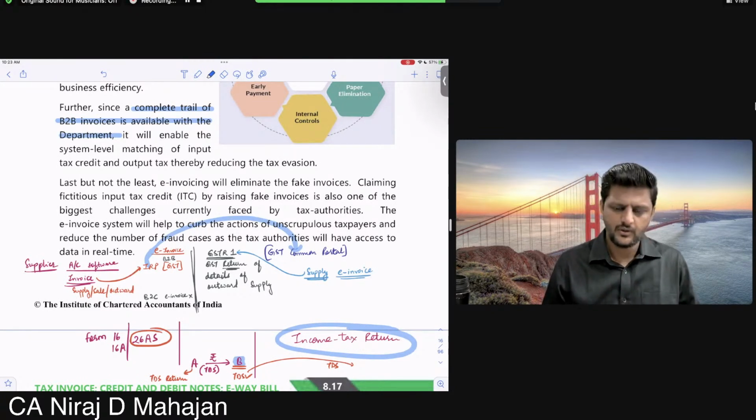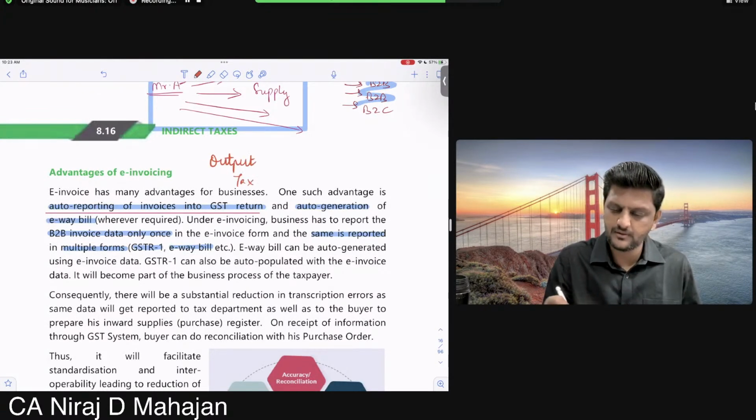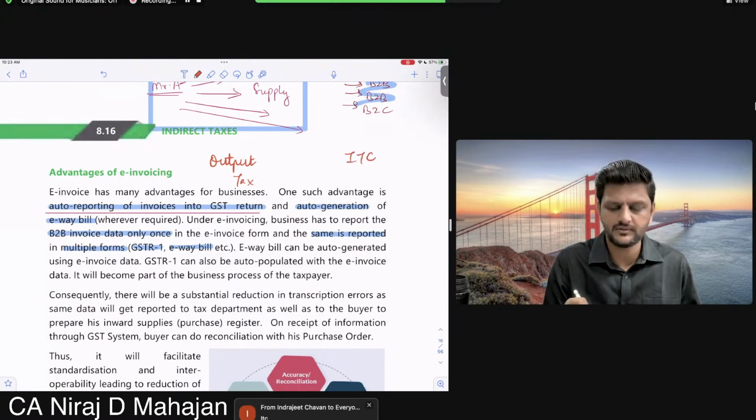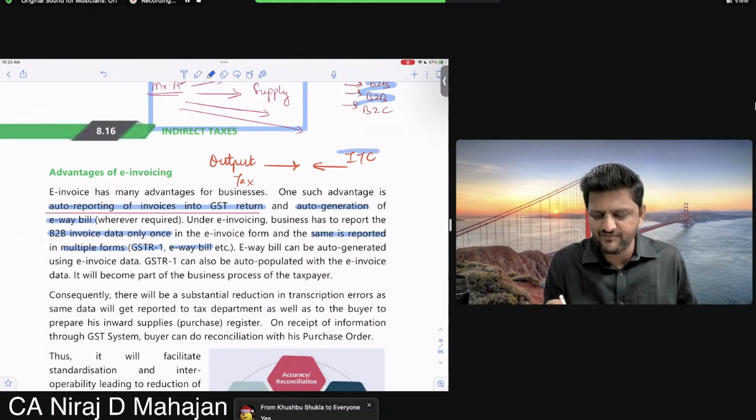One simple logic, but what had we discussed? One party's output tax is the next party's what? ITC. Understood or no? If the data is already available with the department, it automatically gets reflected.